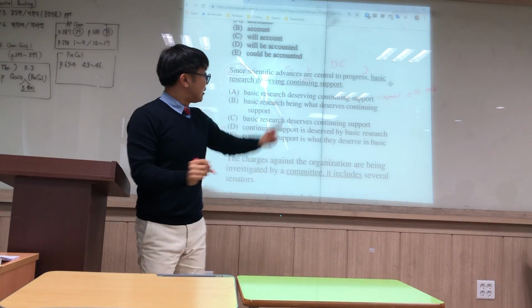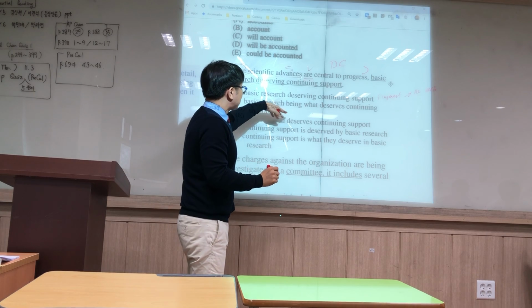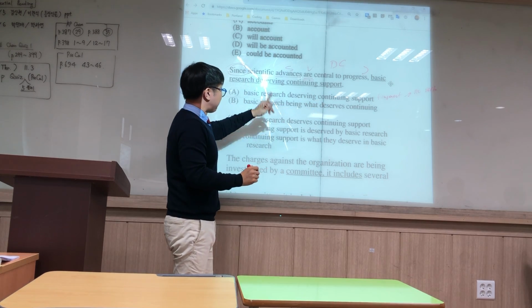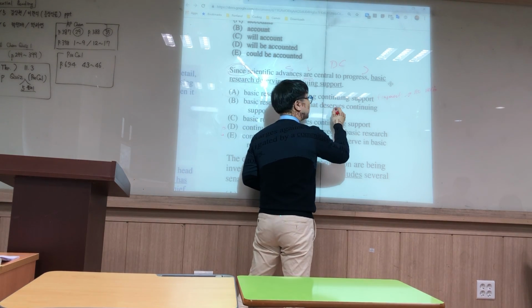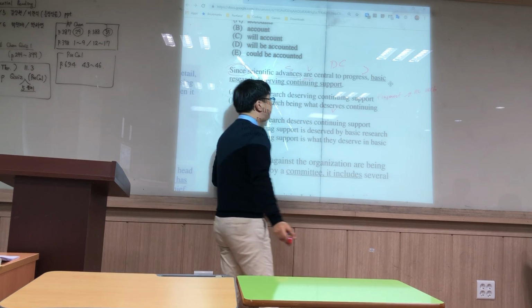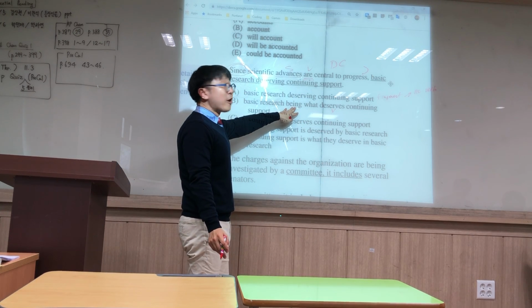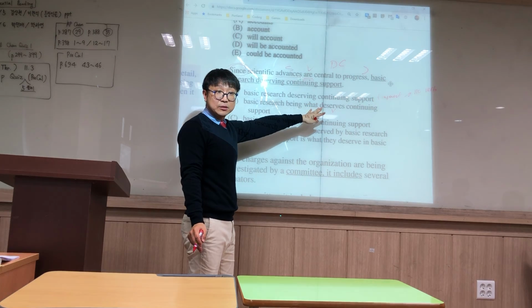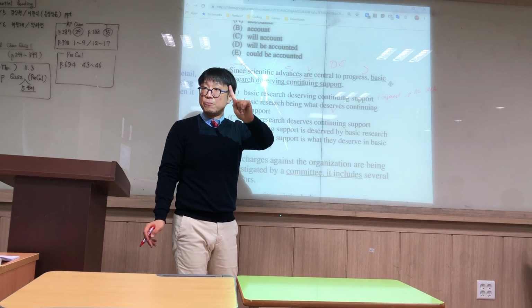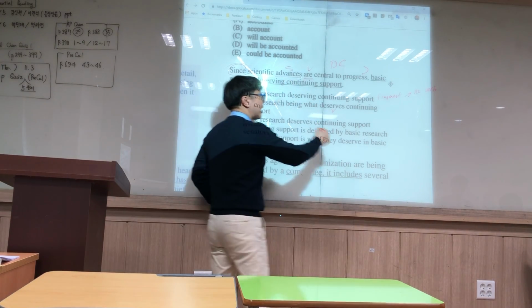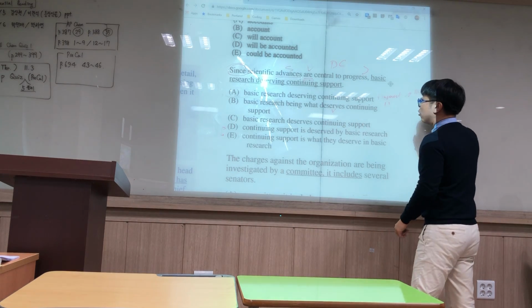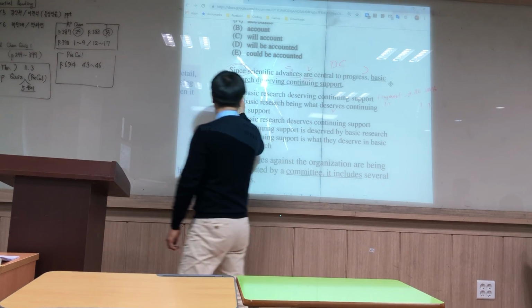Now B, "basic research being what deserves continuing support." We do have a verb here with "deserves," but it's going along with this modifier, "being what deserves." We still don't have a main verb there, do we? So same problem here. Fragment, no verb. We can get rid of A and B.